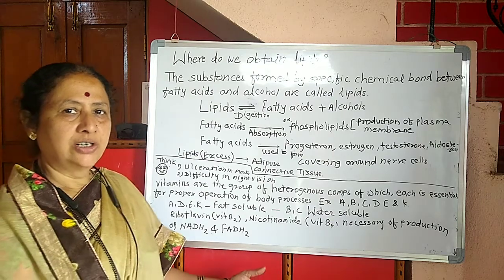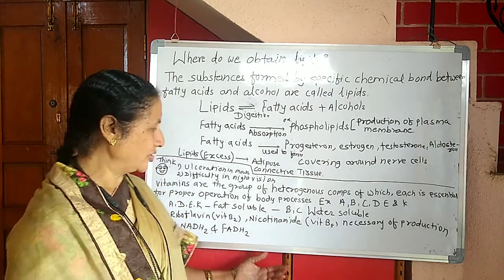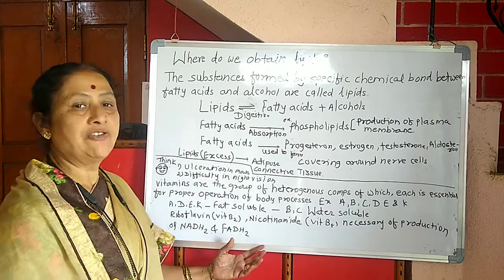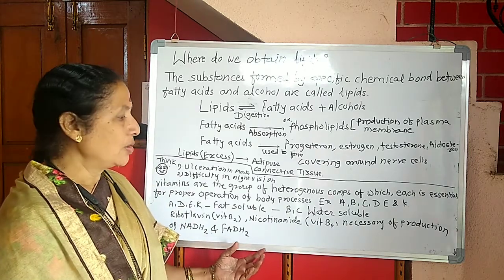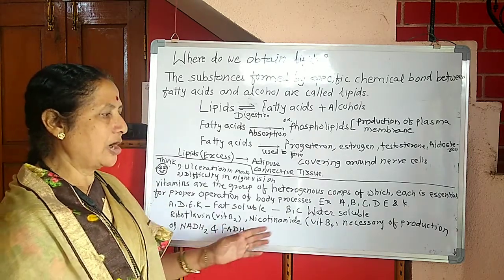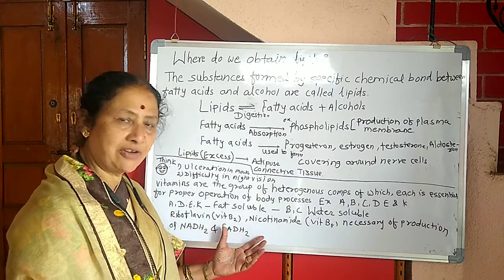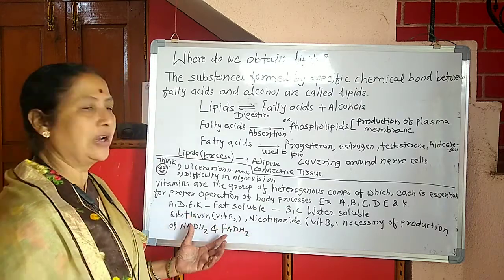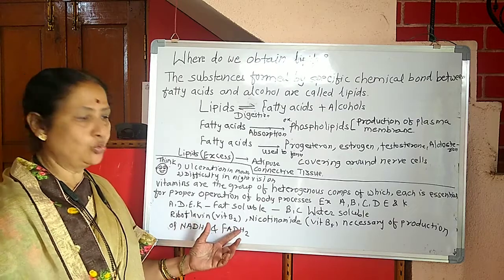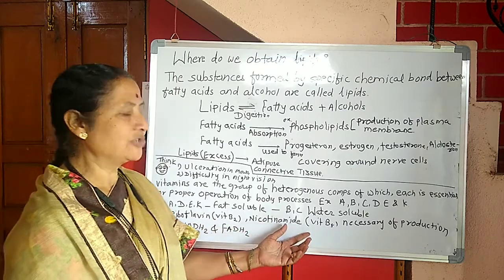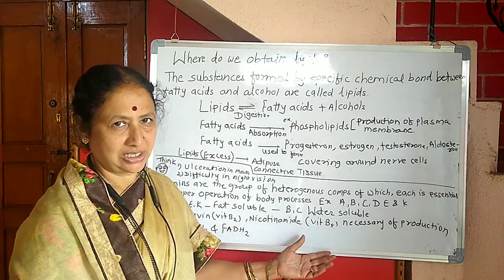We have studied that in the process of glycolysis, NADH2 and FADH2 are formed. For the production of this NADH2 and FADH2, the riboflavin, that is vitamin B2, and the nicotinamide, that is vitamin B5, are necessary.